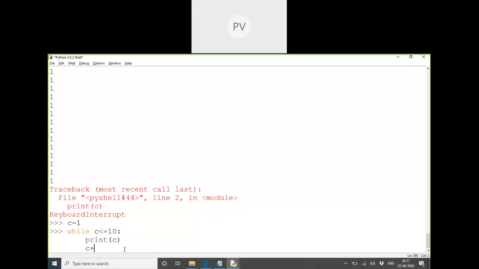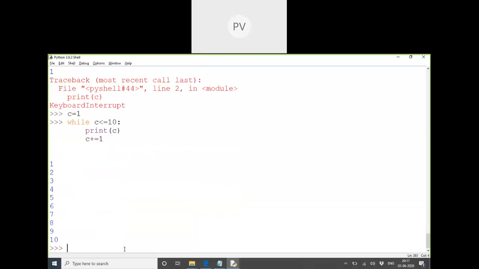I should increase its value so that it reaches 10 at some point. I have to keep on increasing 1, 2, 3, then only I'll reach 10. Then only I can print 1 to 10. The concept is that it will not execute only once. The condition will be tested. If it's true, it will print and increment, but again it will come here because it was true earlier. Second time it's true, so it will execute a second time.